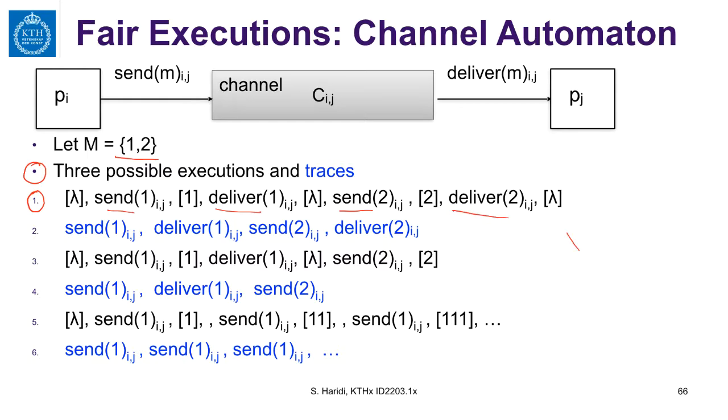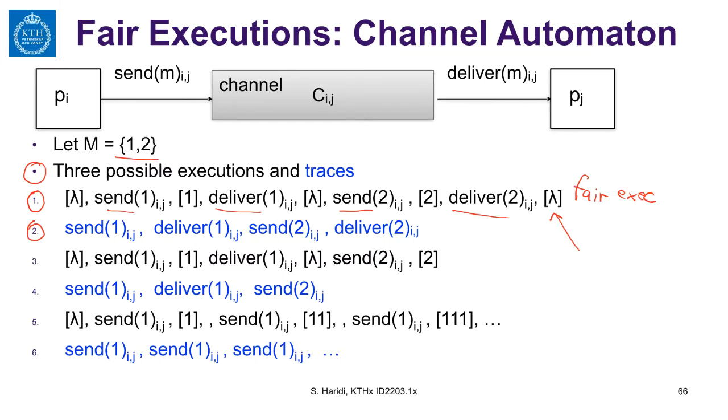Now, at this point, that is a final state. In this final state, there is no locally controlled action that is enabled. So this is a fair execution. And the corresponding trace is a fair trace.